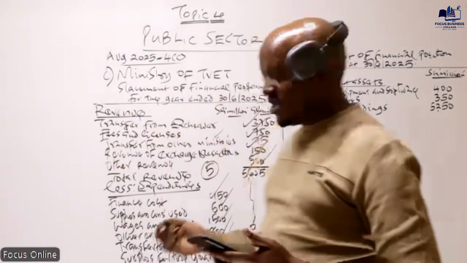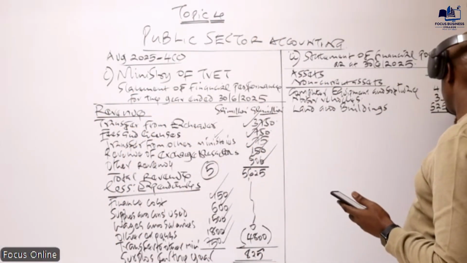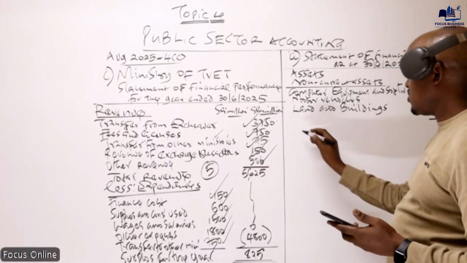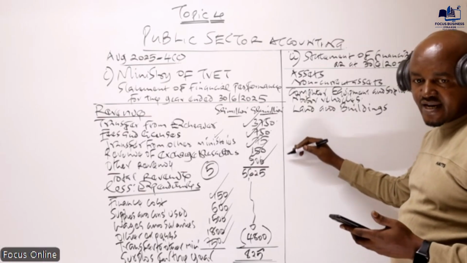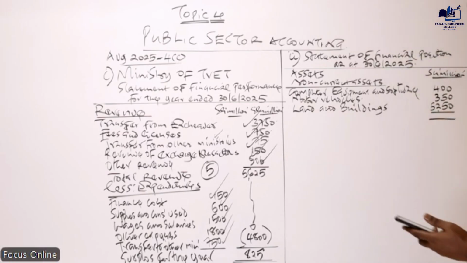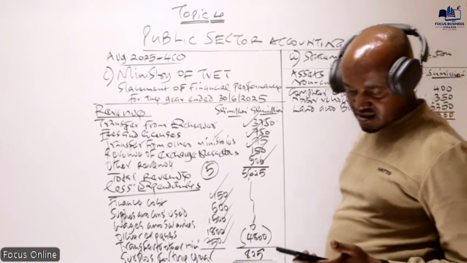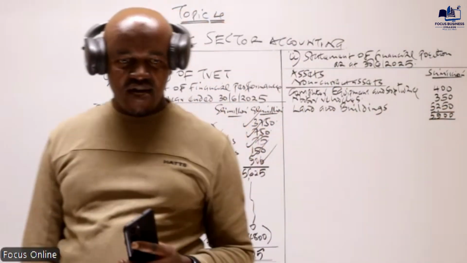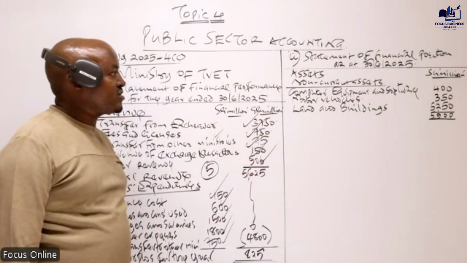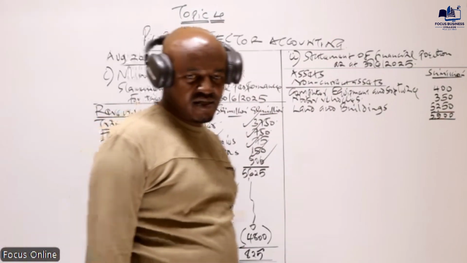So what we need to do here is, first of all, we get the total, so that we then proceed and record current assets. This will give us a total of what?